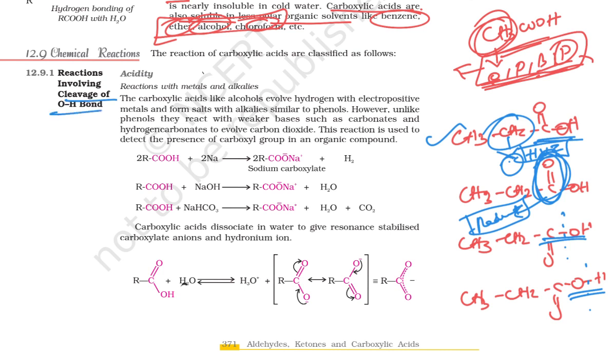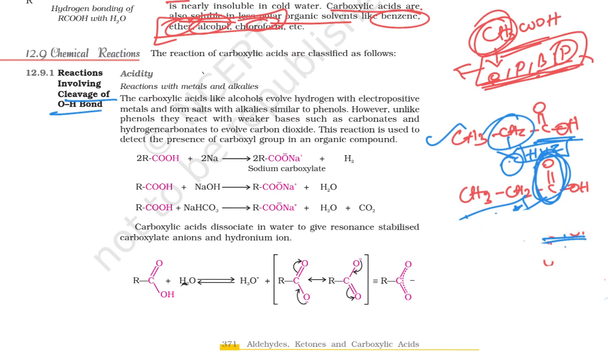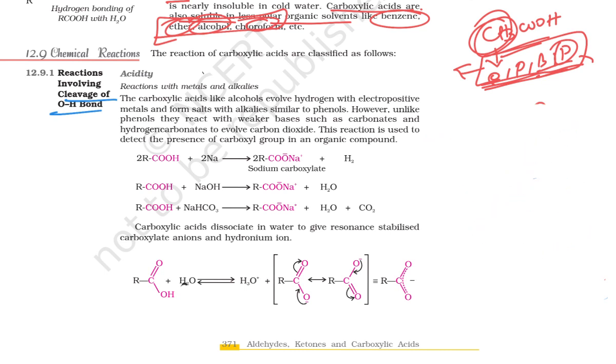We know that if you compare alcohol and carboxylic acid, your carboxylic acid is more reactive towards bases compared to alcohol, right?